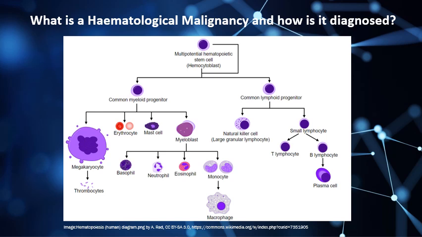Now, the reason I've included this diagram is, even though it's simplified, when you diagnose a hematological malignancy, it can be a malignant clone arising from anywhere in this maturation series, and dependent on the maturation of the malignant clone is how we diagnose and treat hematological malignancies. So anything in the more mature area tends to be a lymphoma, and the more immature cells give rise to the acute leukemias.